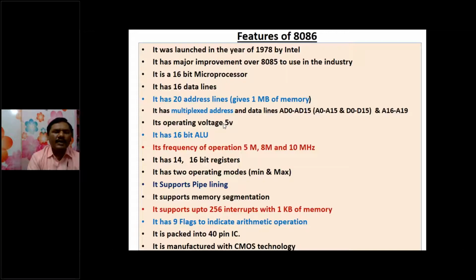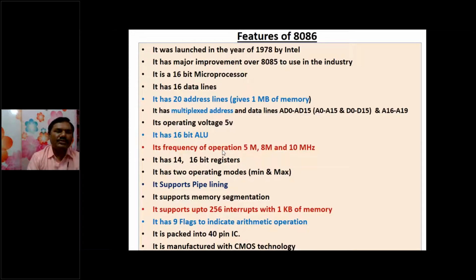As we know, 8086 is a low power device. How can you say that it is a low power device? Because it is manufactured with CMOS technology with an operating voltage of 5 volts or less. That's why it is called operating at low power. Its frequencies of operation are 5 megahertz, 8 megahertz, and 10 megahertz, as 8086 is available in different versions operating at these frequencies. It has two operating modes: minimum mode and maximum mode of operation.